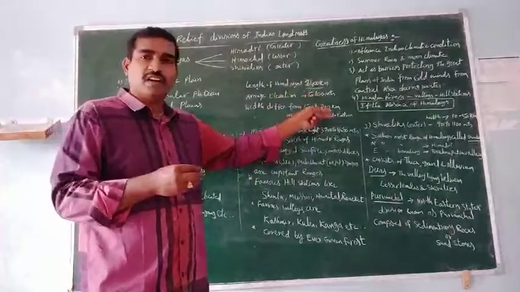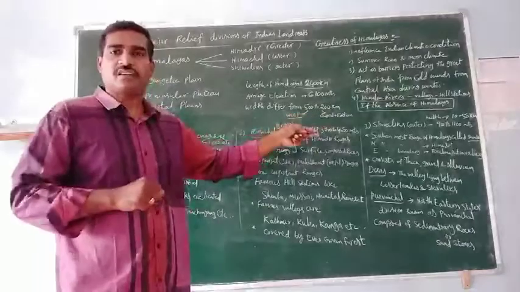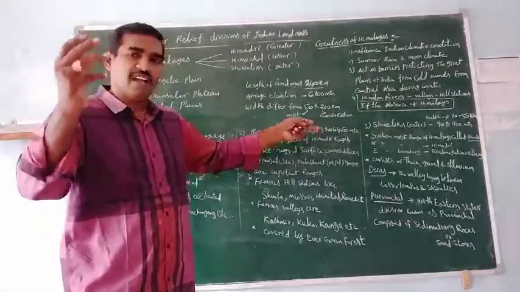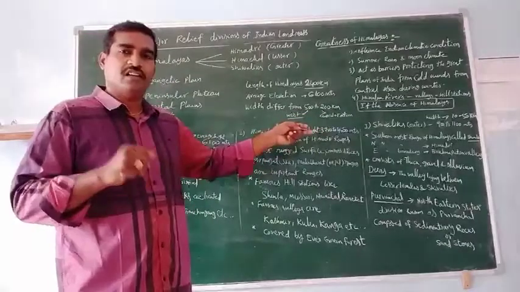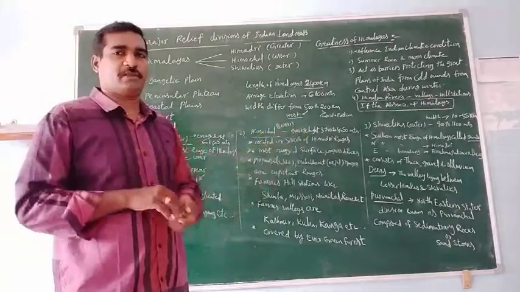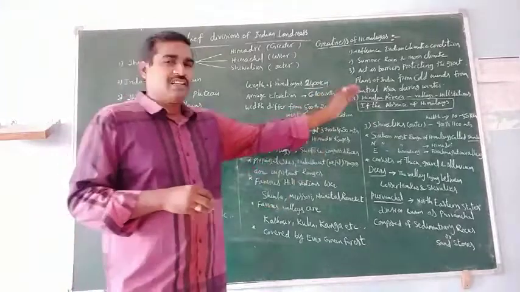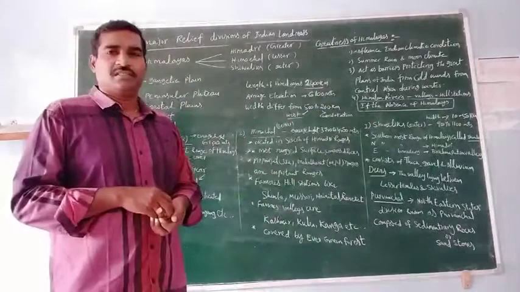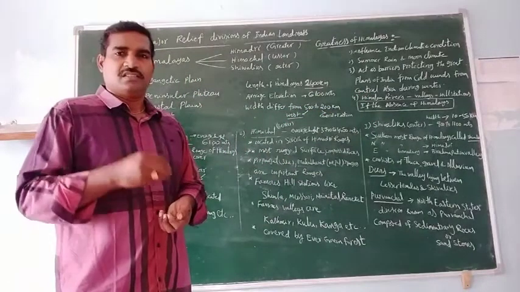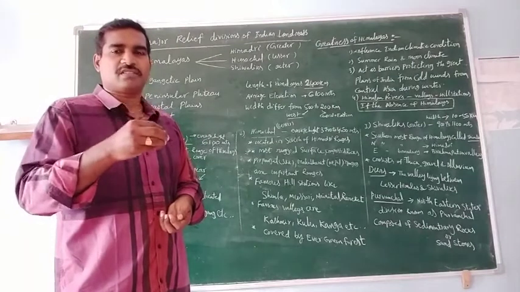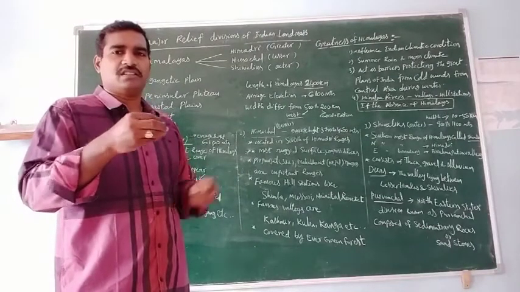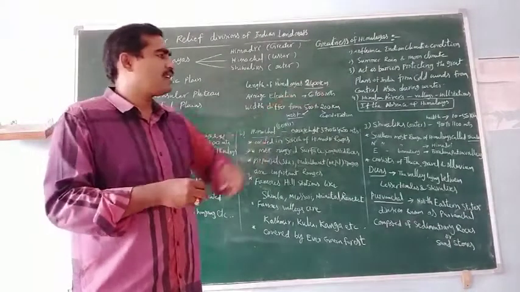in these Himalayas, perennial rivers are there, valleys are there, and hill stations are also there. You know that the very important perennial rivers have their main source in the Himalayas only.